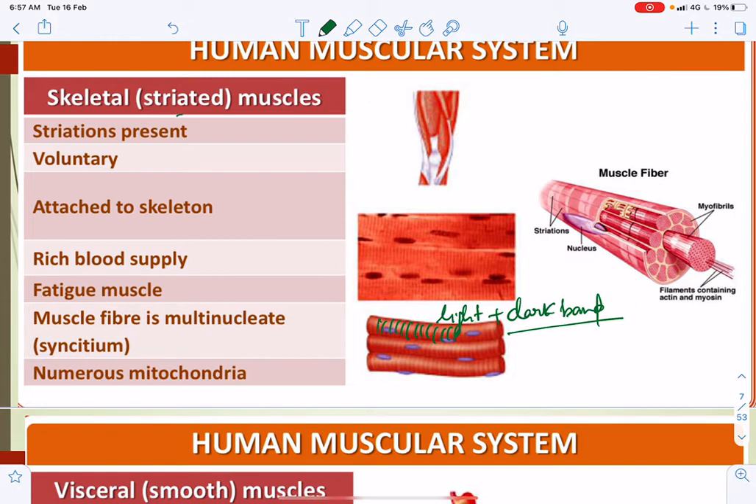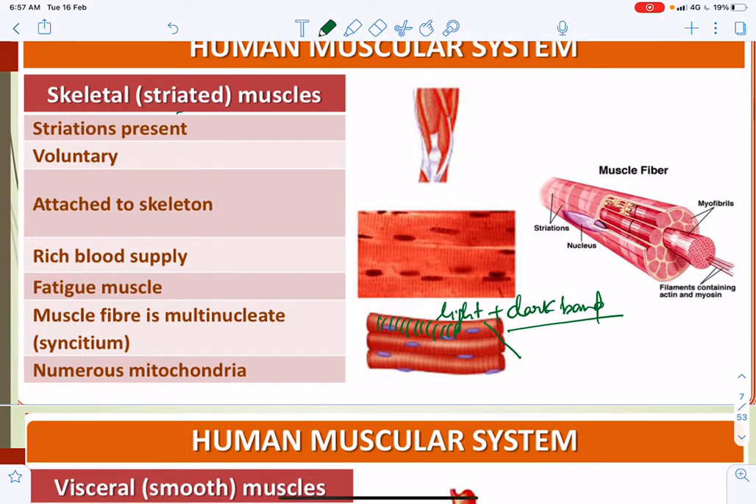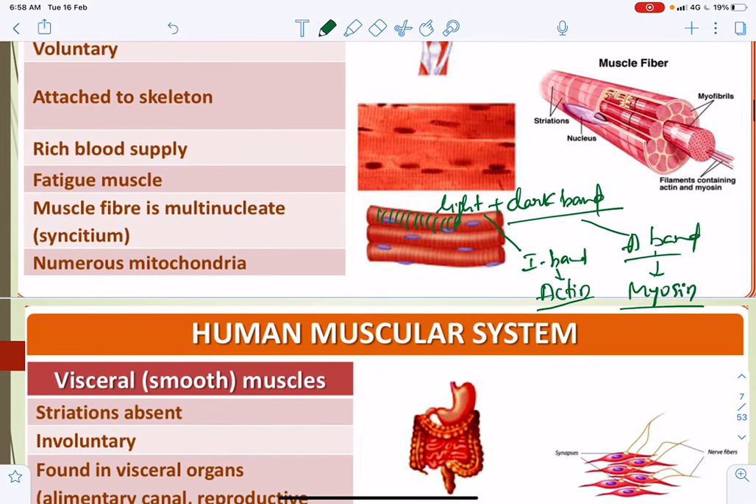Alternative light and dark bands. So the light band, generally we can say, is the I band, and the dark band is called the A band. The I band is made up of actin, which is a contractile protein, and the A band is made up of myosin, which is also a contractile protein. These two are the contractile proteins.